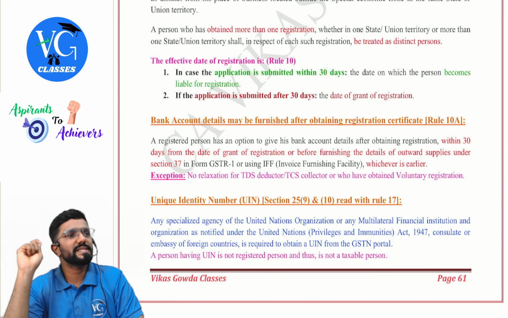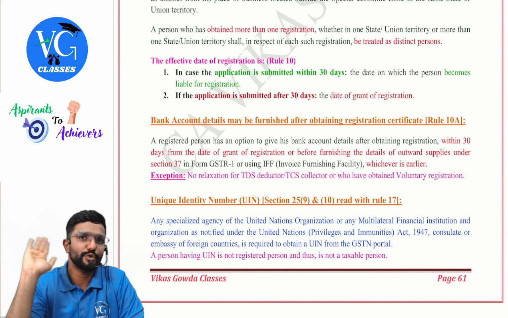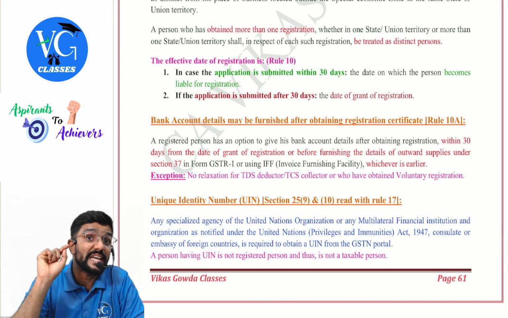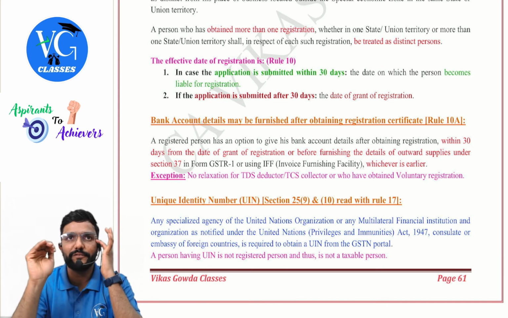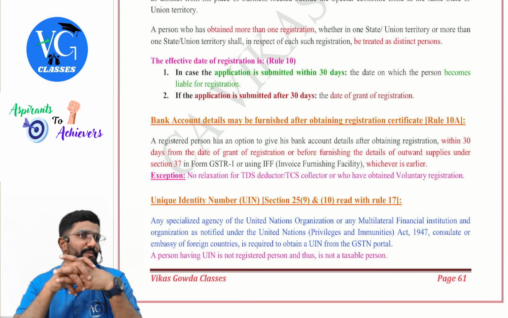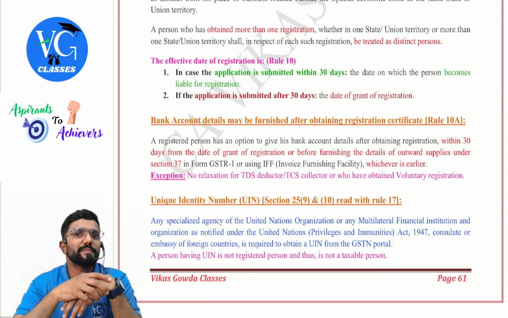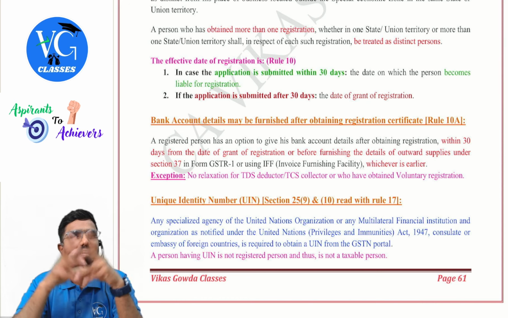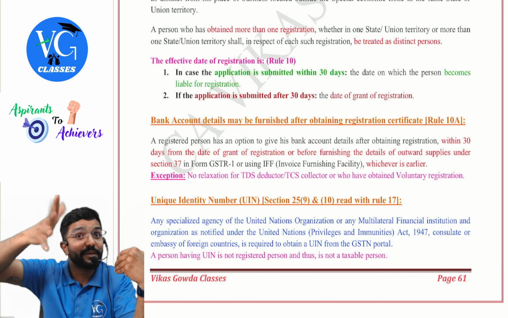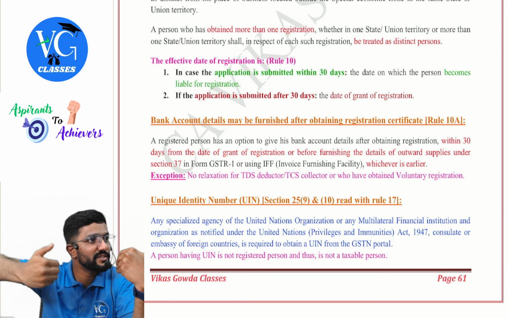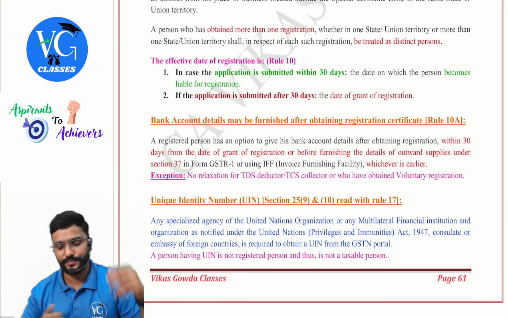So if a foreign embassy is having a UIN, do we consider them as a taxable person or a registered person? No. Only if you have GSTIN, you are treated as a registered person. And guys, there is a difference between a registered person and a taxable person. Who is a registered person? The person who has obtained the registration, who is having GSTIN. Now, who is a taxable person? The person who is registered or who is liable to get registered but not yet got registered. Is he also called a taxable person? Yes.